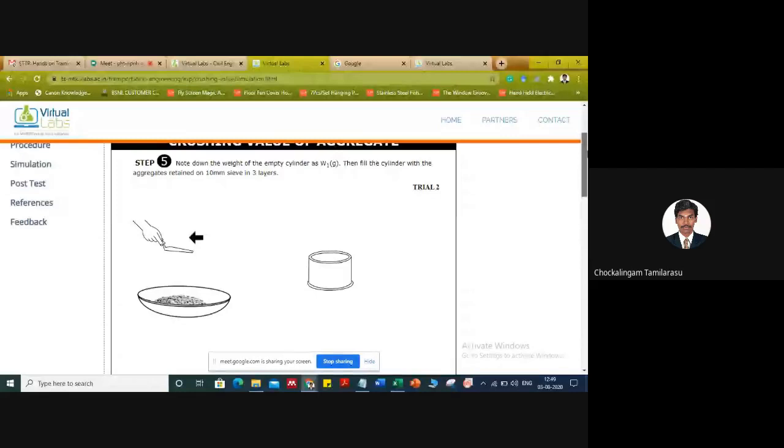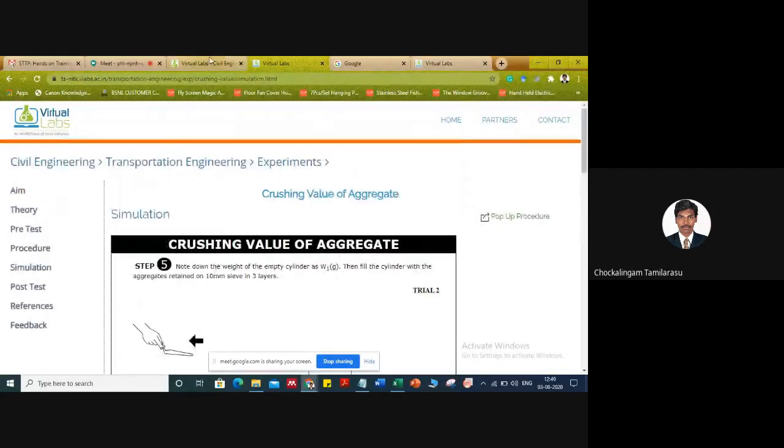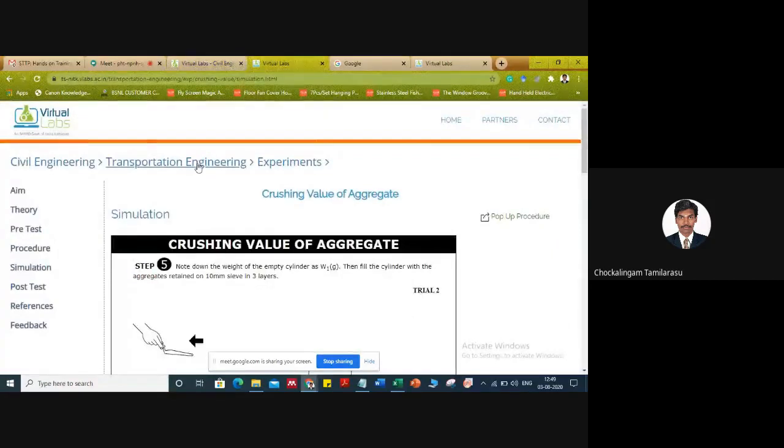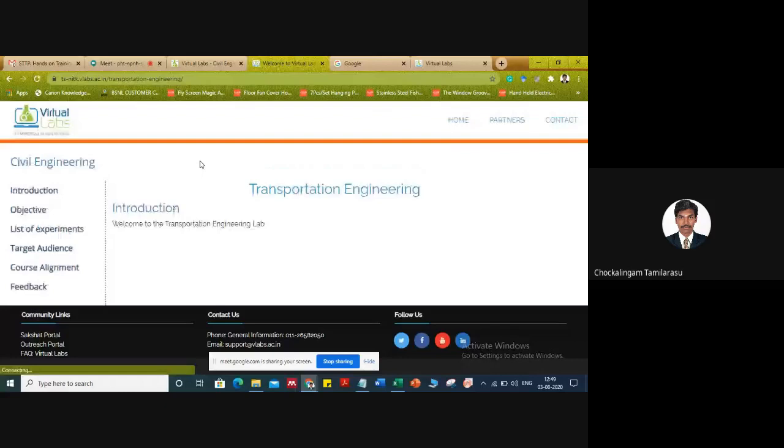We'll move on to one more experiment that falls in transportation engineering. The same procedure will be followed for subsequent trials, trial 2, trial 3. Okay. So in order to cover a lot of experiments, I am skipping the other trials. So please bear with me. Our intention is to create awareness for all the experiments.